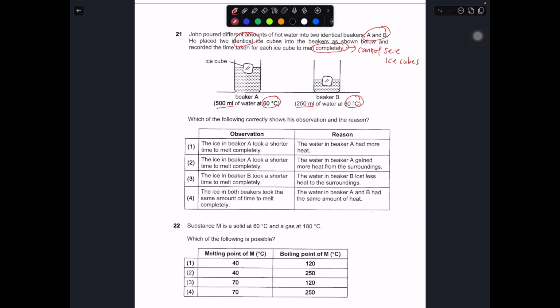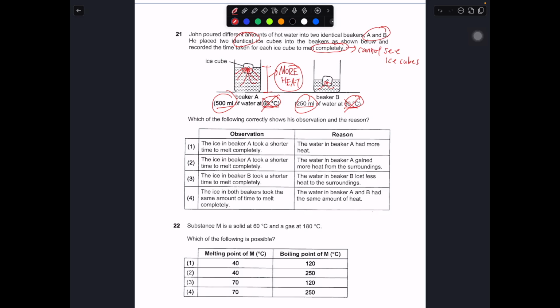So in this case, we could safely assume that this one should have more heat, because it has more water and they are at the same temperature. So temperature we don't really need to compare anymore. But we know that based on the volume of water, A has more heat. So in this case, the heat will most likely transfer to the ice cube to melt it. Because beaker A has more heat, more heat can be transferred in the same period of time to the ice cube, and probably the ice cube would melt faster.